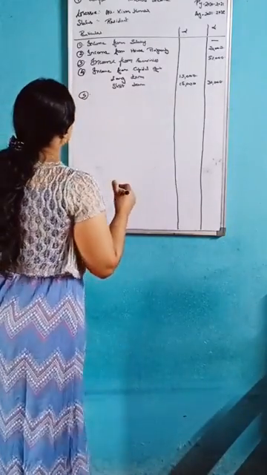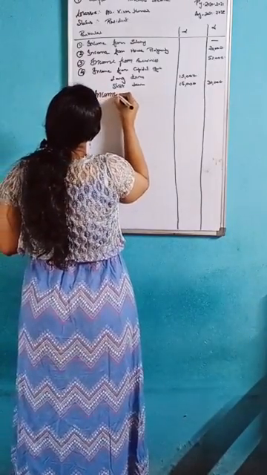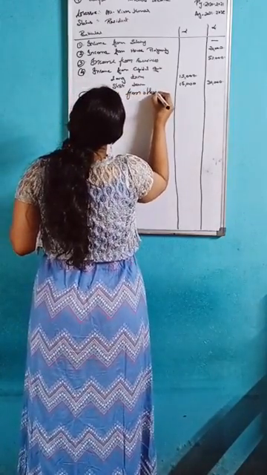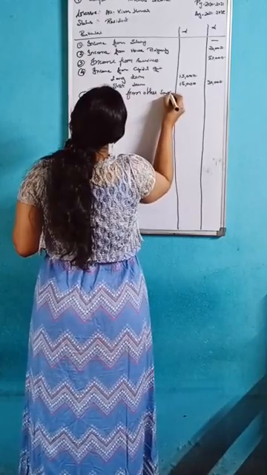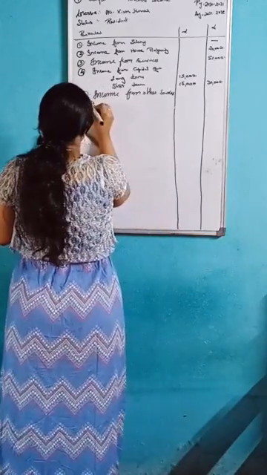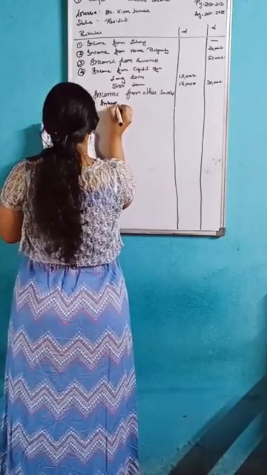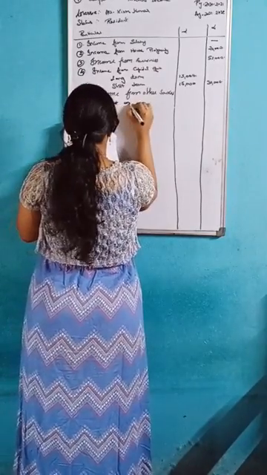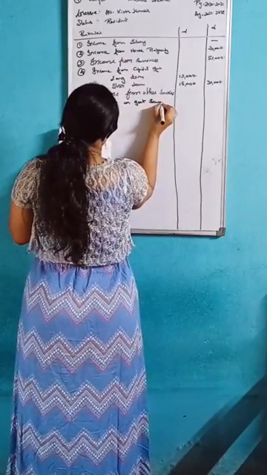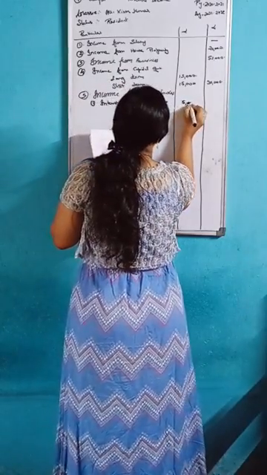Okay, let's write here income from other source. So first point is interest on government securities, 5,000.